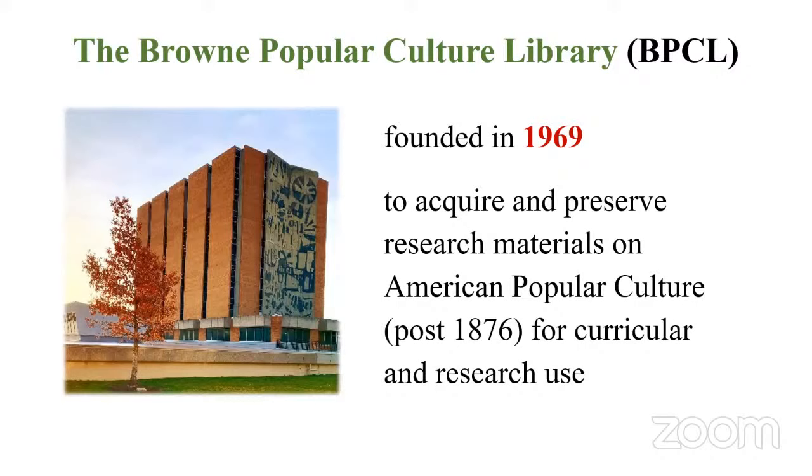It is shortly called BPCL. The objective of this library is to acquire and preserve research materials on American popular culture post 1876 for curricular and research use. Now they are also focused on other popular cultures.